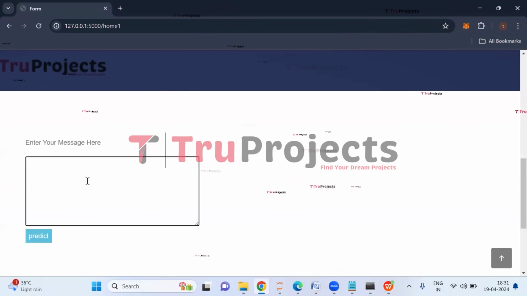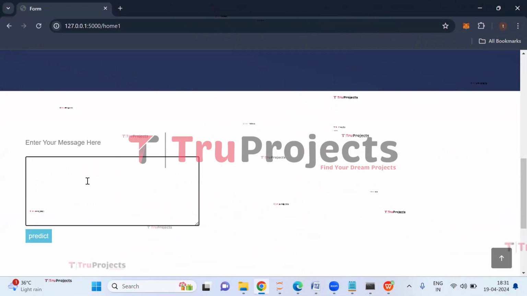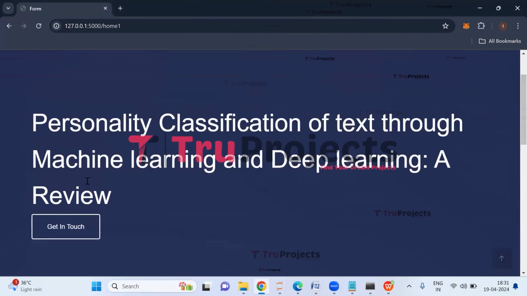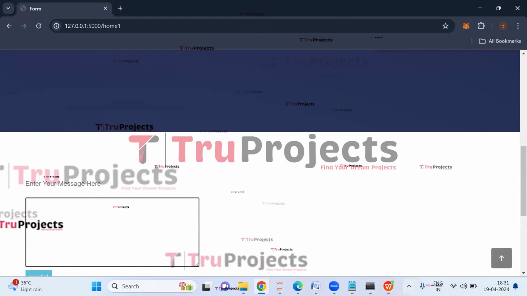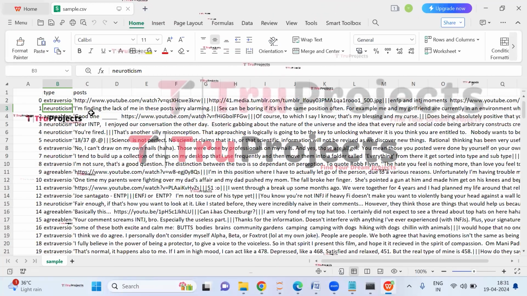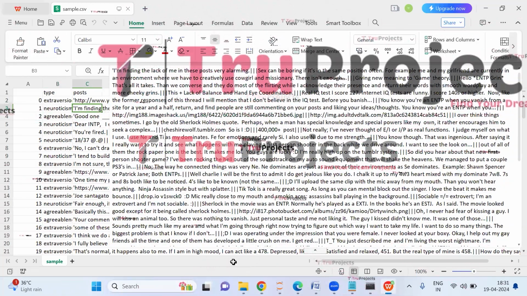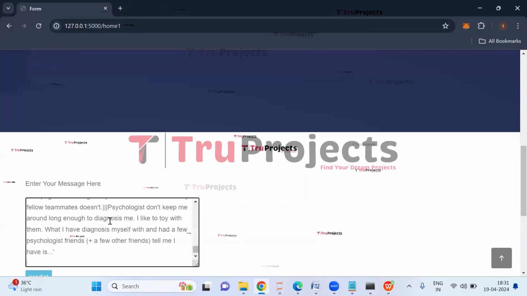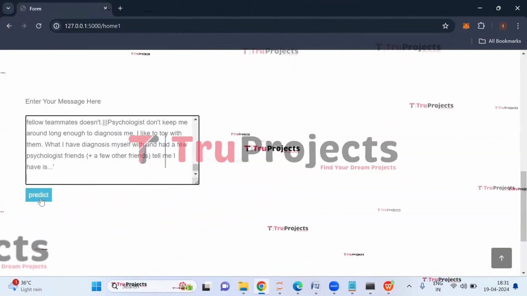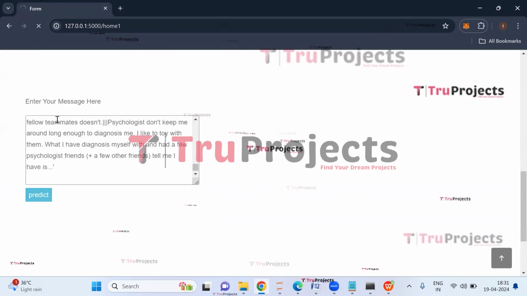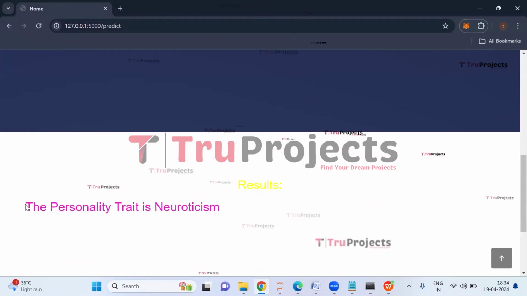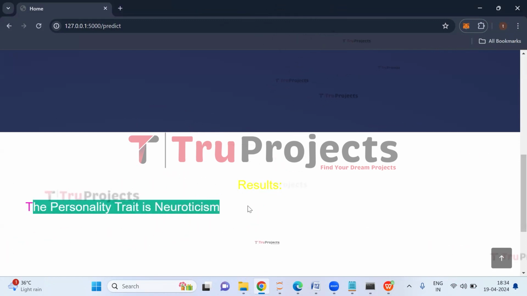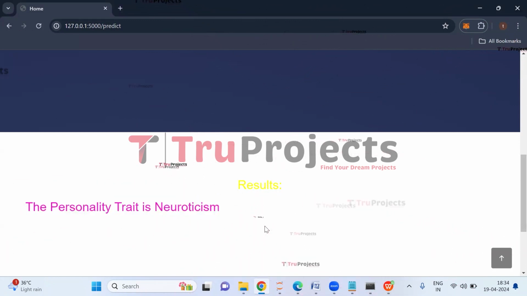So here we need to enter the text, and after entering the text, the application will classify the personality trait based on the text. So here from the sample data set, that is from the test cases, I'm entering this text. Now click on predict button. So here we can see the result. The personality trait is neuroticism.